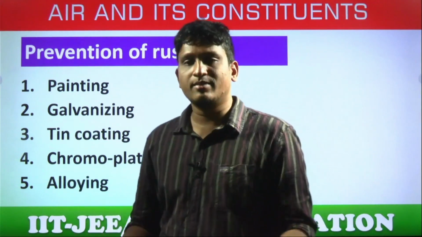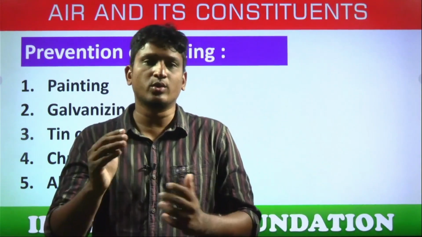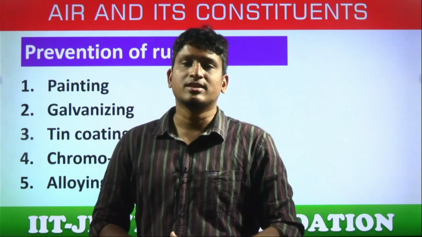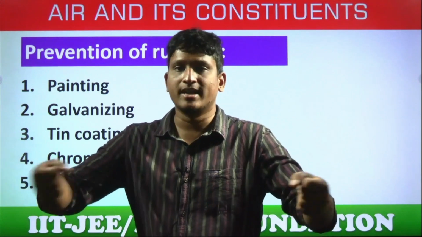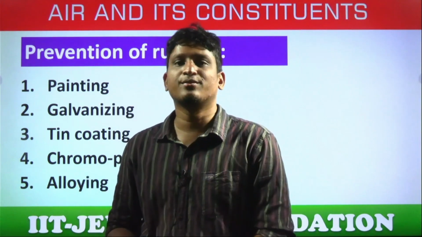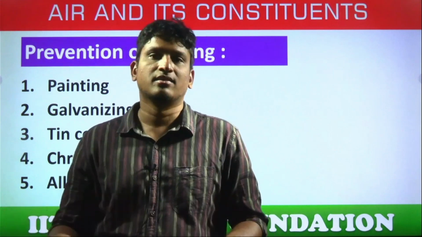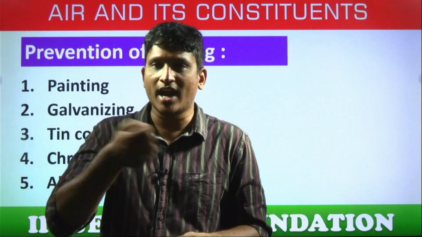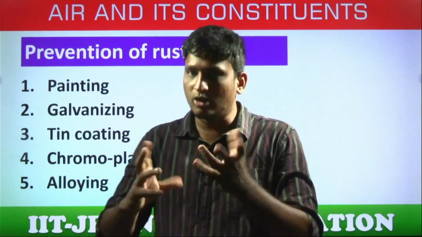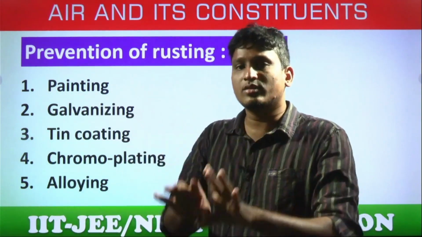Tin coating is also for the same reason, coating with tin. Chrome plating. Coating with chromium, students. Chromium looks like a glossy stainless steel. For example, bicycle handles or taps. Have you seen the taps? They also look like steel. That is also a coating of chromium on iron, as with bicycle handles and door handles. Have you seen the door handles? Sometimes they are steel, sometimes they are chrome plated iron only. So for good looks, we follow this method. Ultimately, all these techniques are to keep iron from rusting.